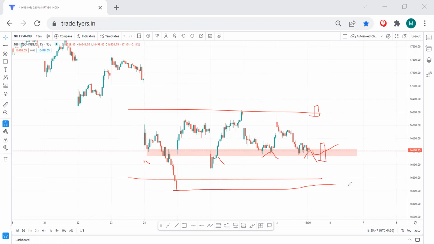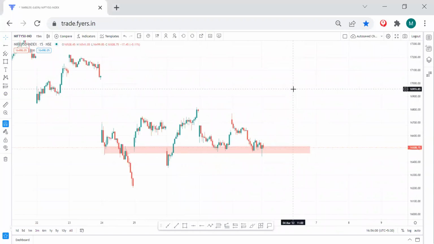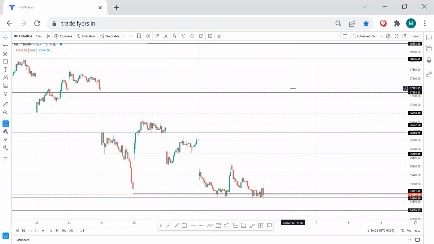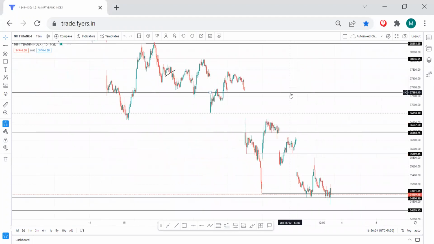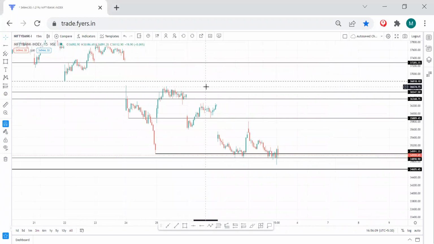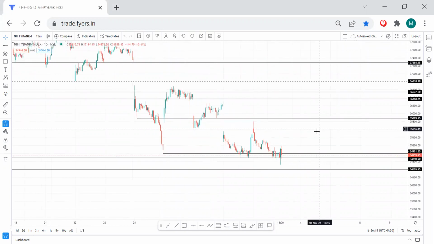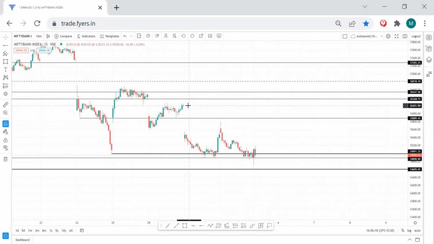This can act as a support because severe buying came from here, and the next day gap up happened. So in this area you can consider it, but now the possibility of the support sustaining goes down. So be very careful. Today was expiry, which is why the market was holding, otherwise there was no way the market would hold that level, and the probability was very much on the downside, since we are seeing severe selling lately. So this was Banknifty, and in Banknifty the same thing happened, this gap did not fill.